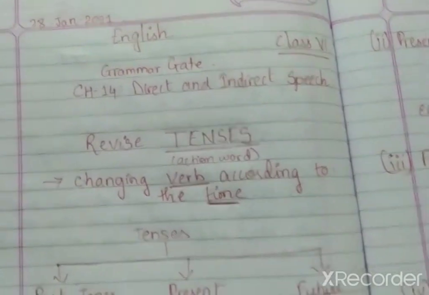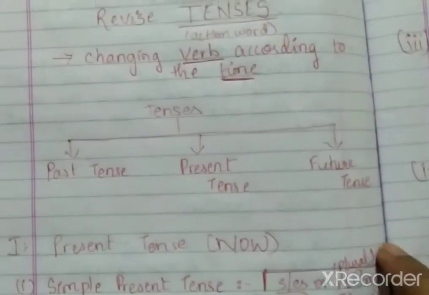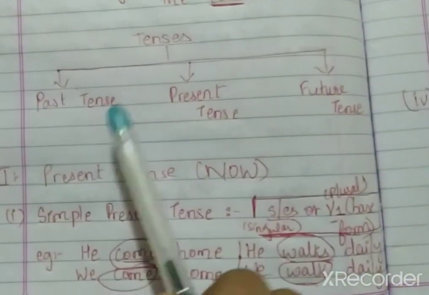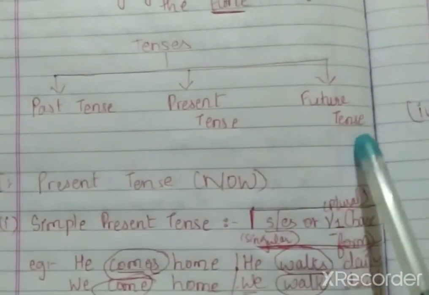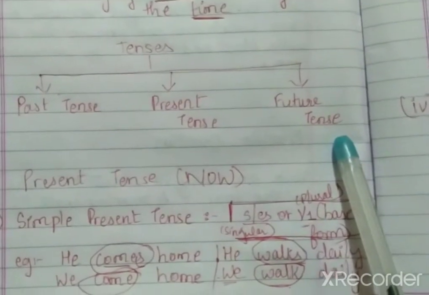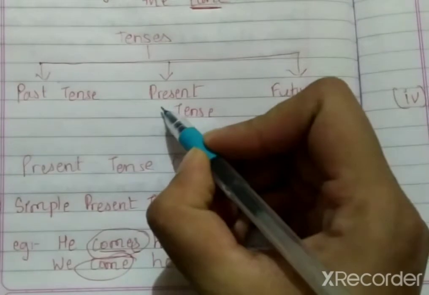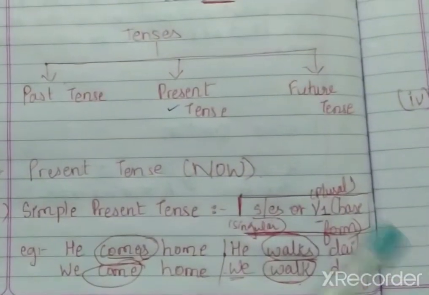And then we studied the parts of tenses. How many parts are there? Past tense, present tense, and future tense, right? And then we started with present tense. Right?